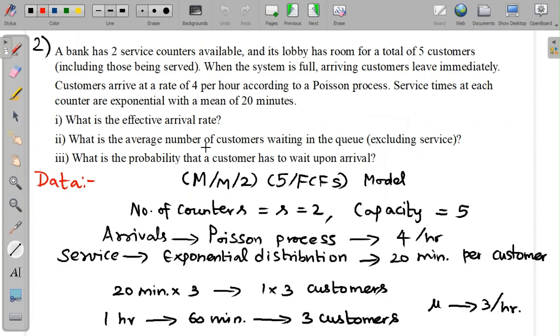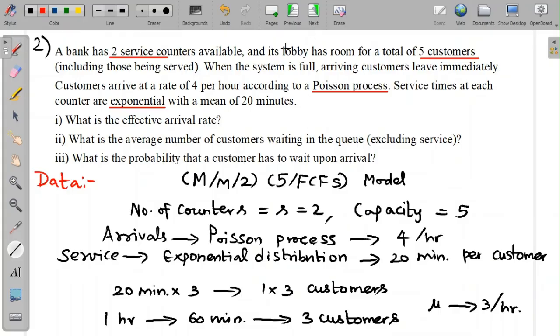So, looking at the data given here, we can find out that the arrivals follow the Poisson process and the service is at an exponential distribution. There are two servers available and a capacity is restricted to five customers. So we have S at 2, capital N at 5, lambda at 4, and we have 20 minutes per customer, which means in 60 minutes we'll serve three customers. Therefore, in 1 hour, the service rate is 3.